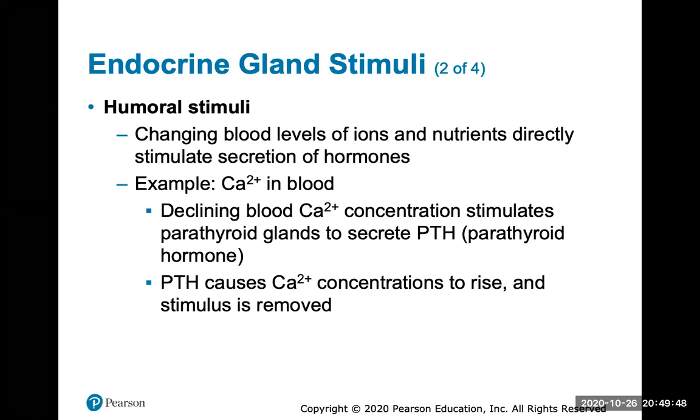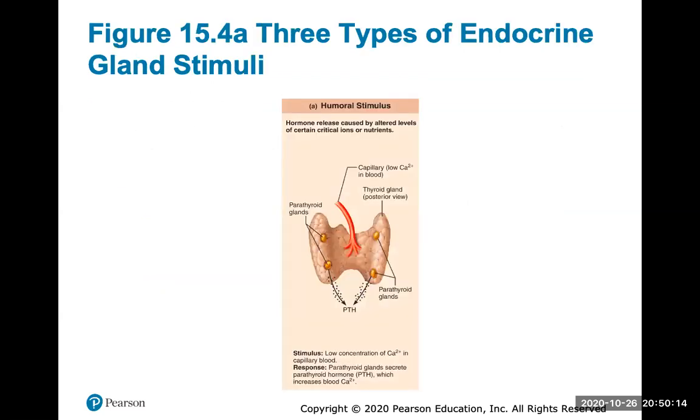A humoral stimulus is changing blood levels of ions and nutrients, which will directly stimulate the secretion of hormones. For example, your calcium levels in your blood. If your calcium levels decline or get too low, your parathyroid glands will secrete PTH, and parathyroid hormone will cause calcium concentrations to rise, and the stimulus will then be removed. So that's an example of a humoral stimulus. And there's a look at where the parathyroid glands are located on your thyroid gland.